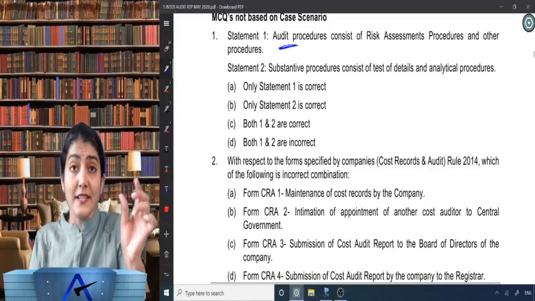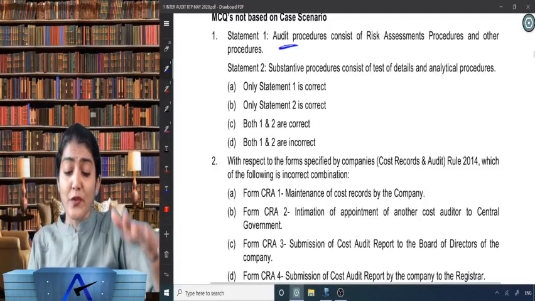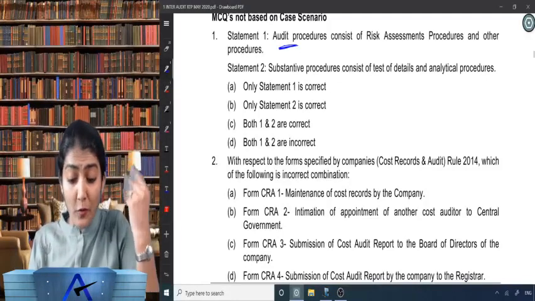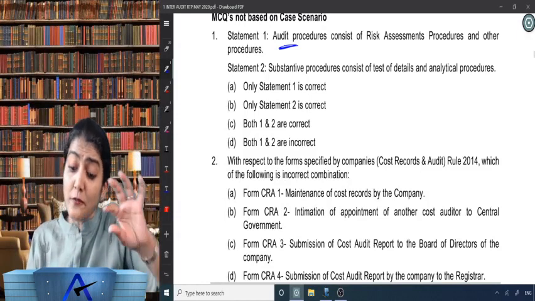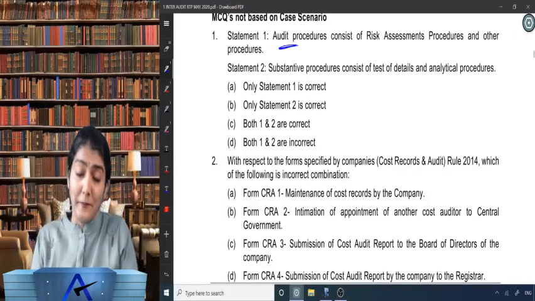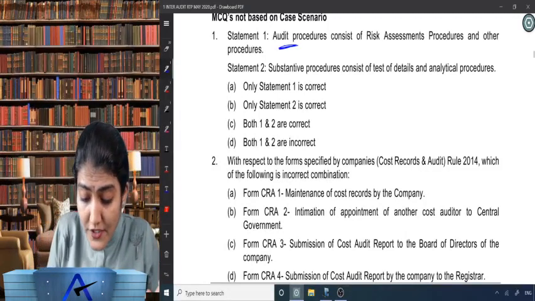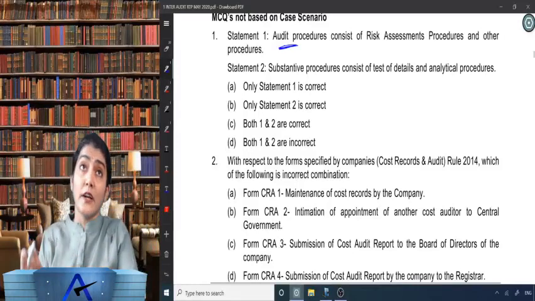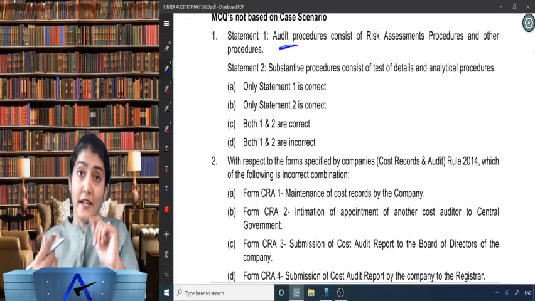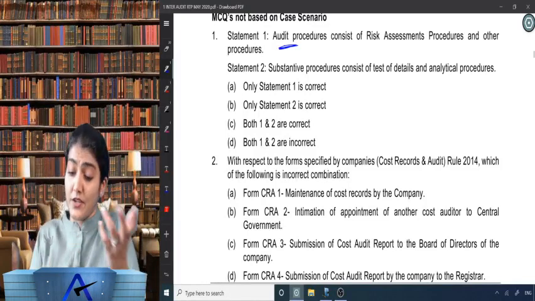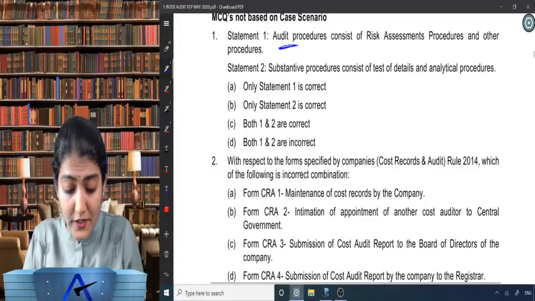Substantive procedures, the detailed checking which you do to reduce audit risk to an acceptably low level by obtaining sufficient appropriate audit evidence, consist of test of detail and analytical procedures. Again, sounds good to me. And substantive procedures consist of test of detail. Yes, had they written test of control, we would have said no, what you are writing is incorrect. And also test of detail and analytical procedures, right? So that seems okay to me.